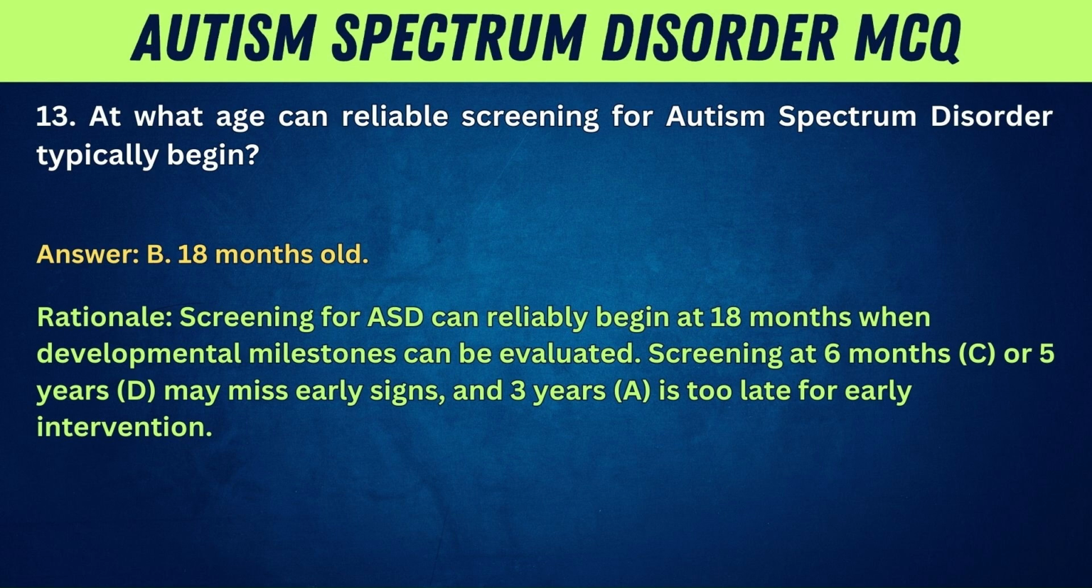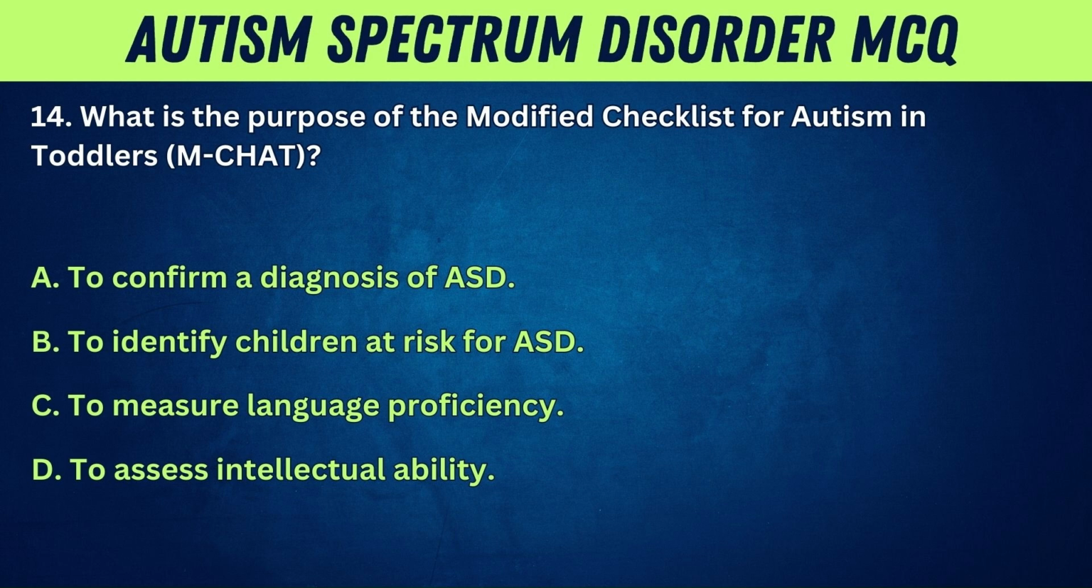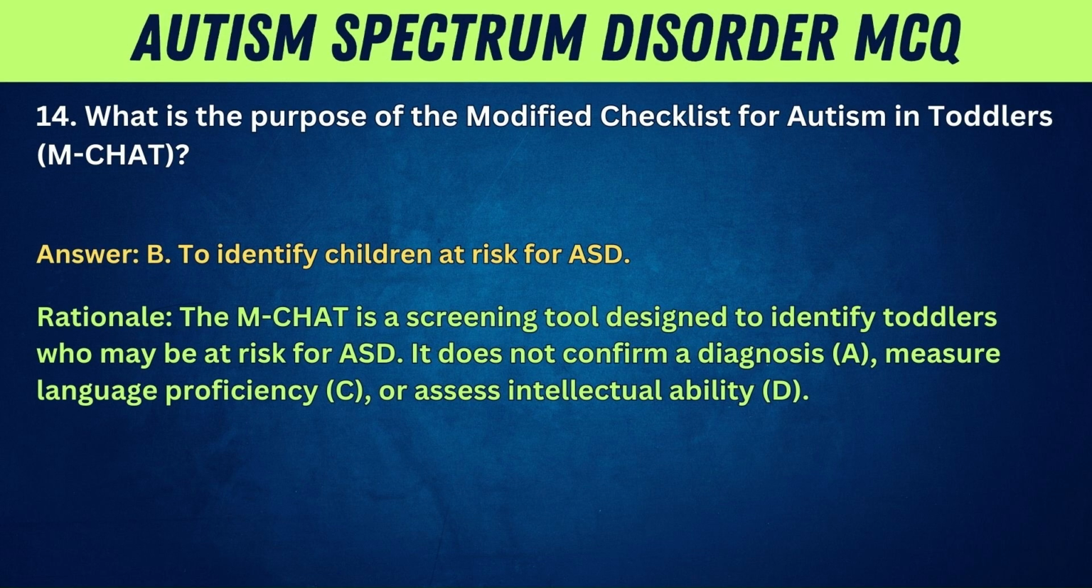for early intervention. 14. What is the purpose of the Modified Checklist for Autism in Toddlers, M-CHAT? A. To confirm a diagnosis of ASD. B. To identify children at risk for ASD. C. To measure language proficiency. D. To assess intellectual ability. Answer: B. To identify children at risk for ASD. Rationale: The M-CHAT is a screening tool designed to identify toddlers who may be at risk for ASD. It does not confirm a diagnosis, A, measure language proficiency, C, or assess intellectual ability, D.